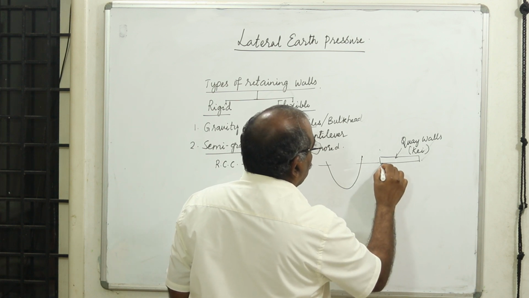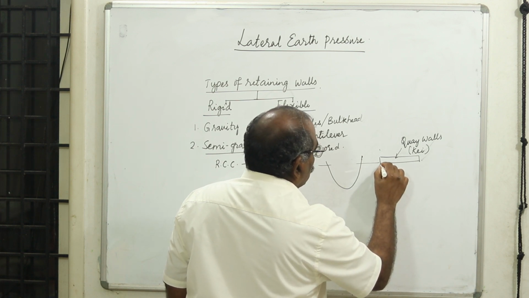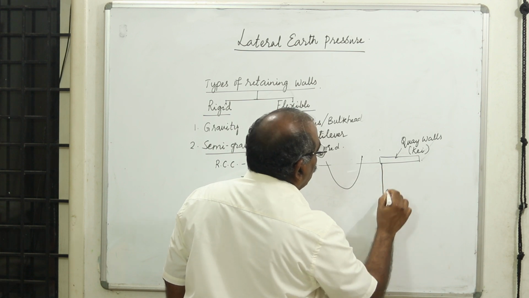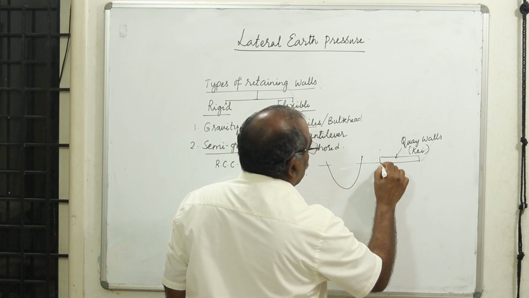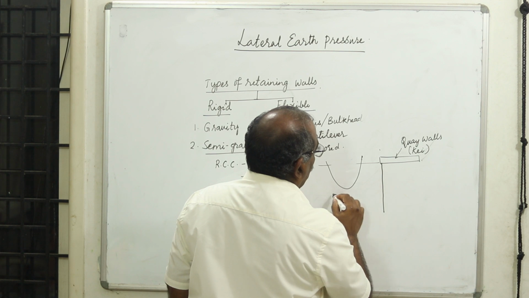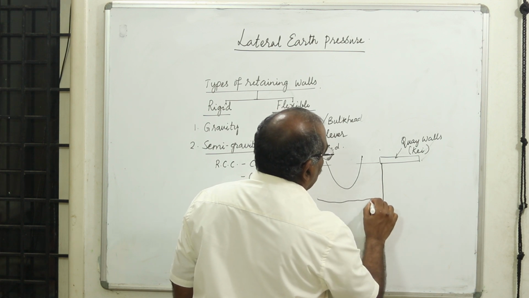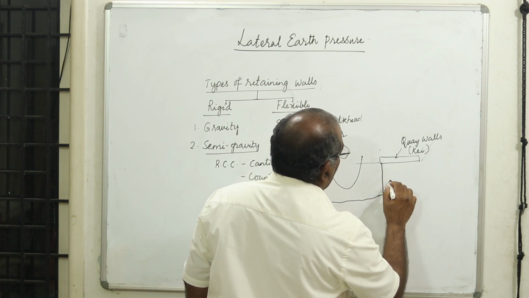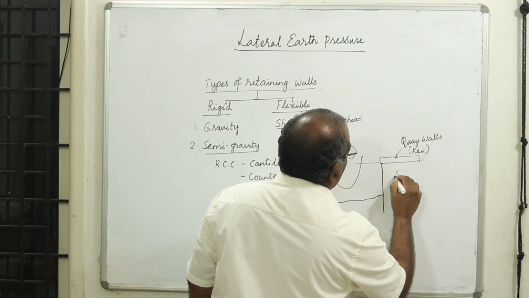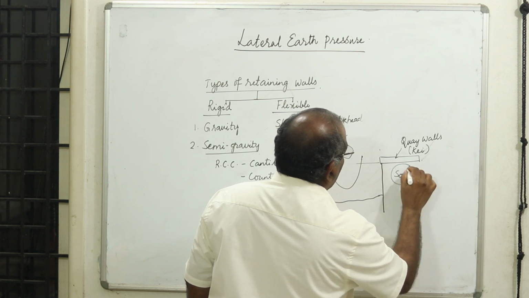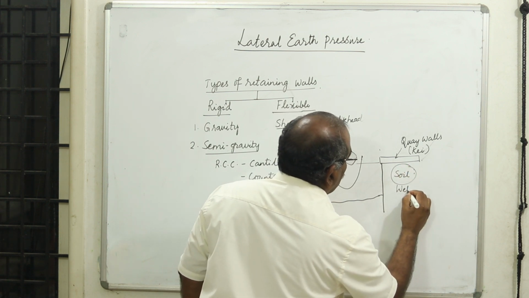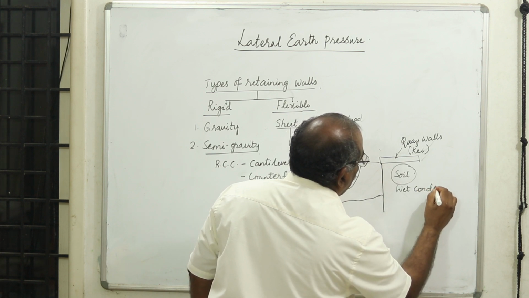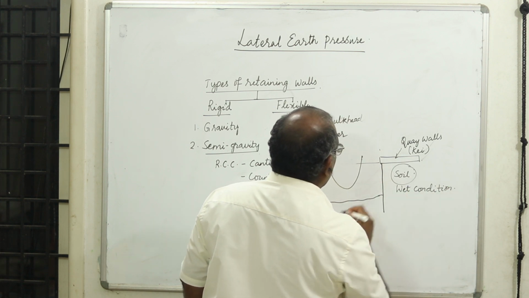Then what happens? We need to have supporting soil. Now we'll have natural soil, and this will be in the wet condition, completely submerged.